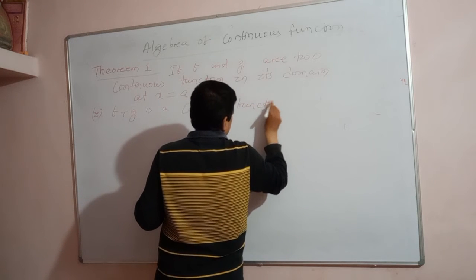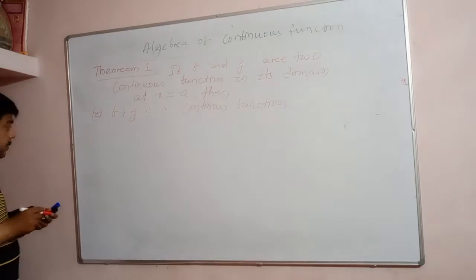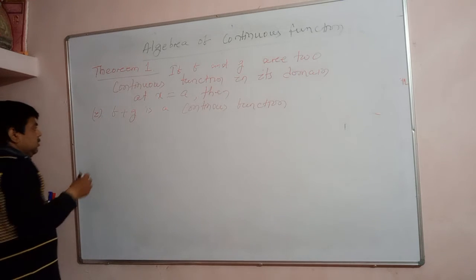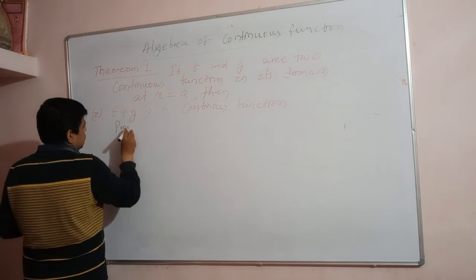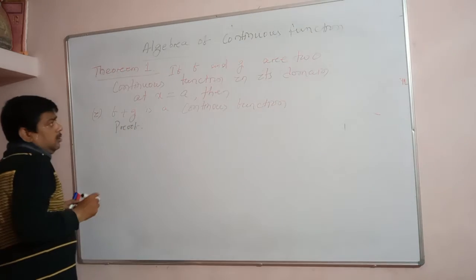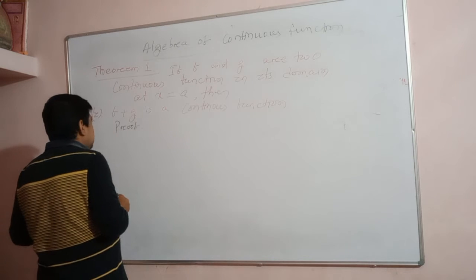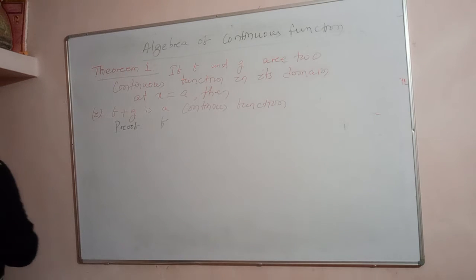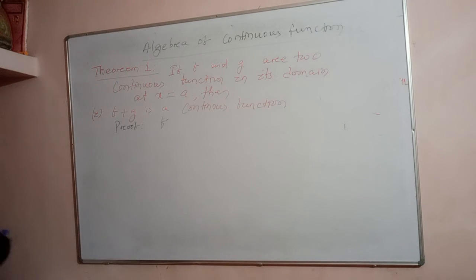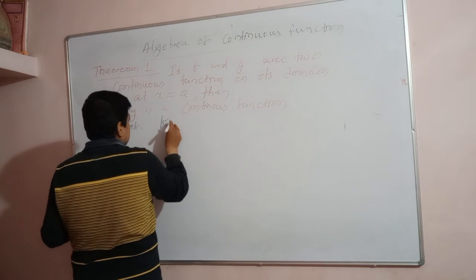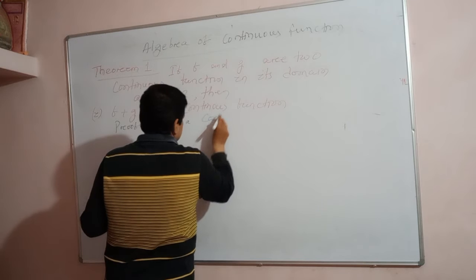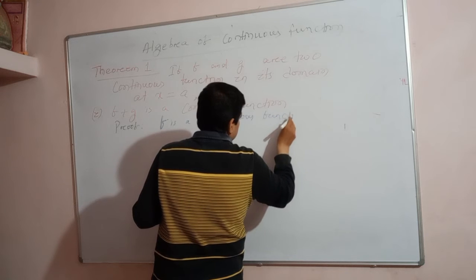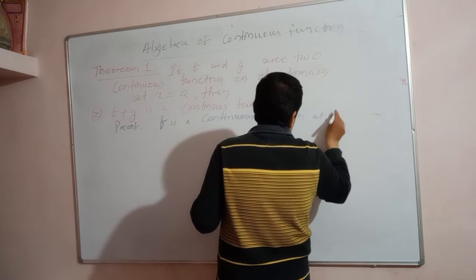Let us see. How to prove this one? Proof. Here it is saying that f is a continuous function at x is equal to a.